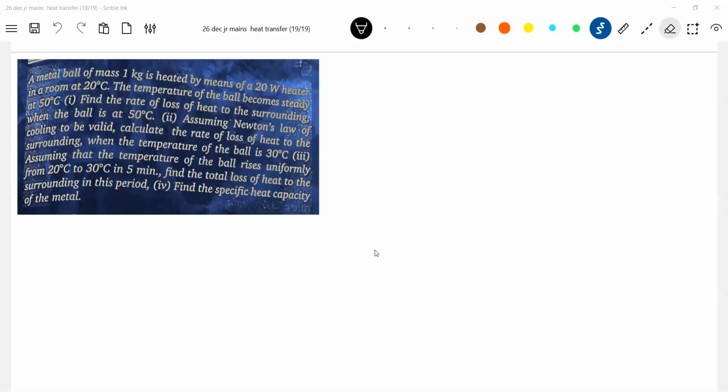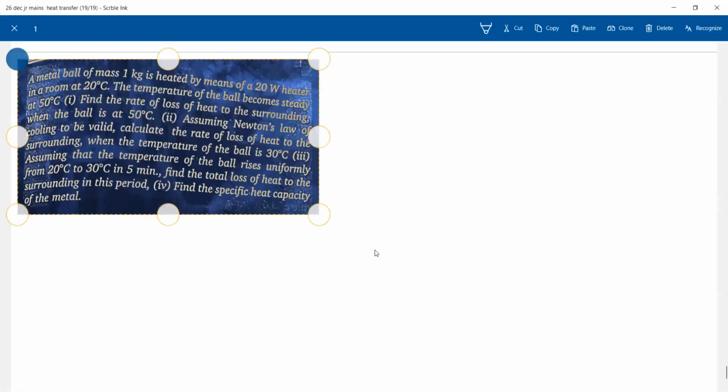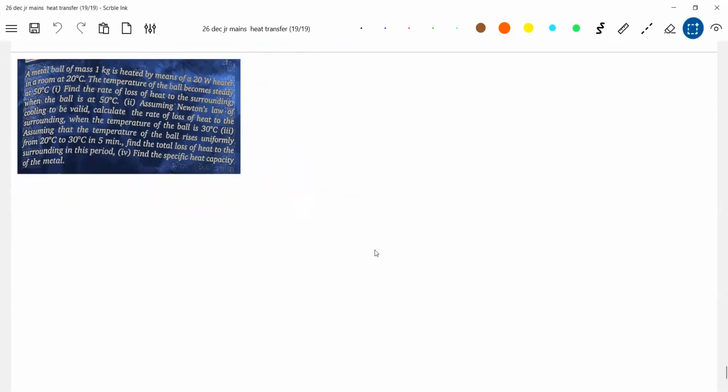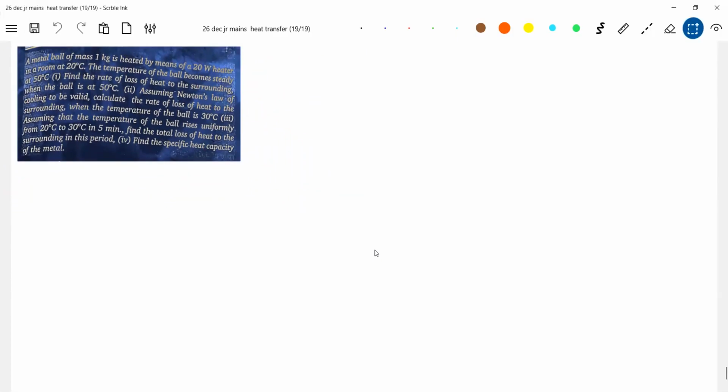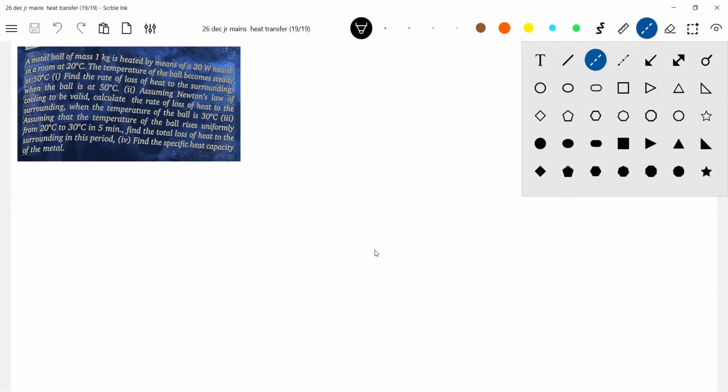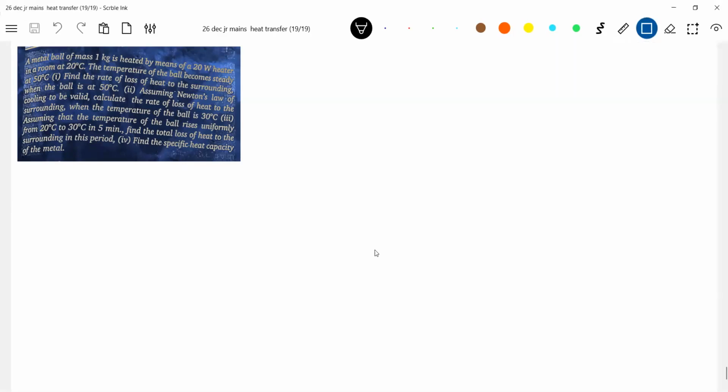Yeah, read the question. I'll make it a little bit small so that I'll get a space to write. Let me save it. Yeah, fine. I'll read the question. We have an electric heater. Just for our convenience, I'm drawing this diagram so that it'll be easy for us to understand the question.